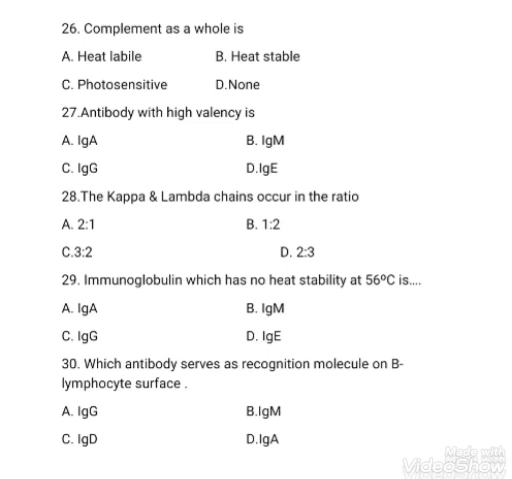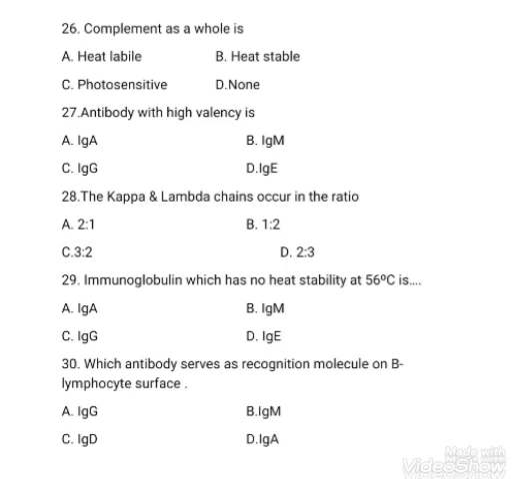Next question, the kappa and lambda chains occur in the ratio 2:1, 1:2, 3:2, 2:3. The right answer is option A, 2:1. An antibody molecule consists of two identical heavy and two identical light chains. The light chains are similar in all classes of immunoglobulins. They are present in two forms, kappa and lambda chains. And in human sera, they occur in the ratio 2:1.